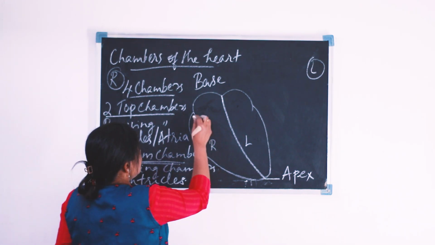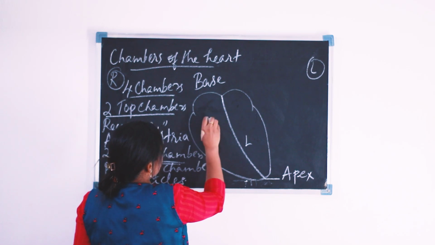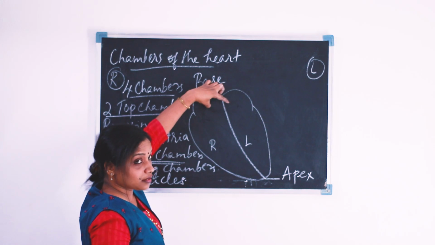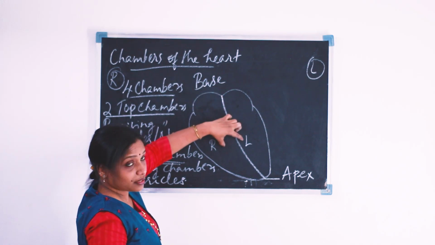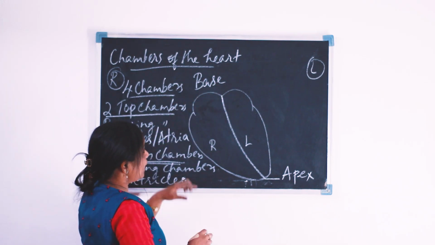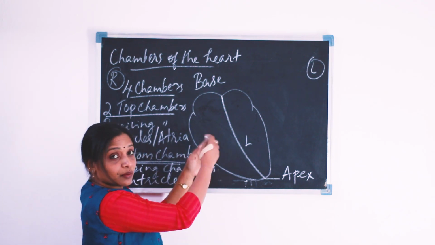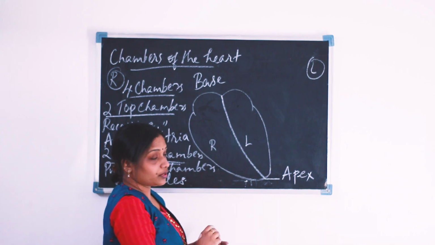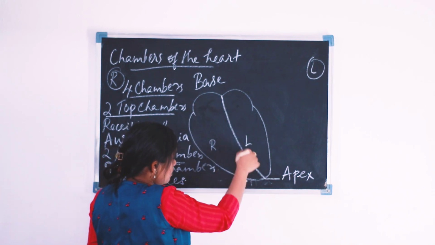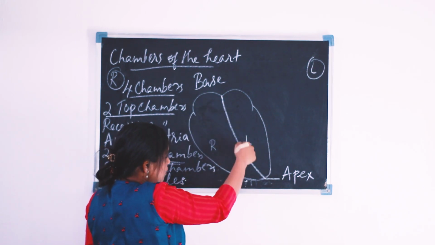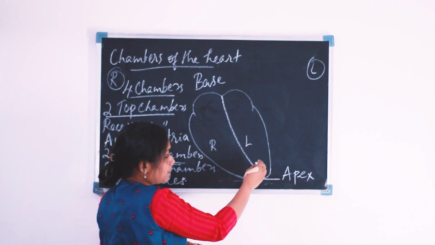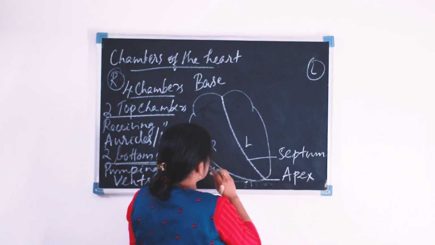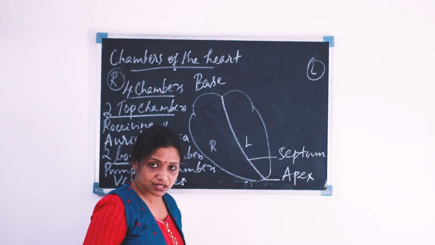Now we can see there is a partition, a separation between the upper chambers and the lower chambers of the heart. Before that, I will explain the right half and left half. This is a septum, a muscular septum, that separates the right side of the heart from the left side.